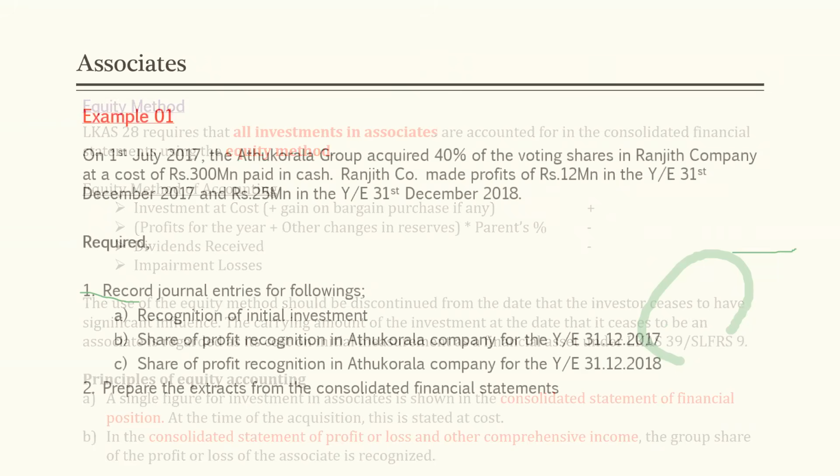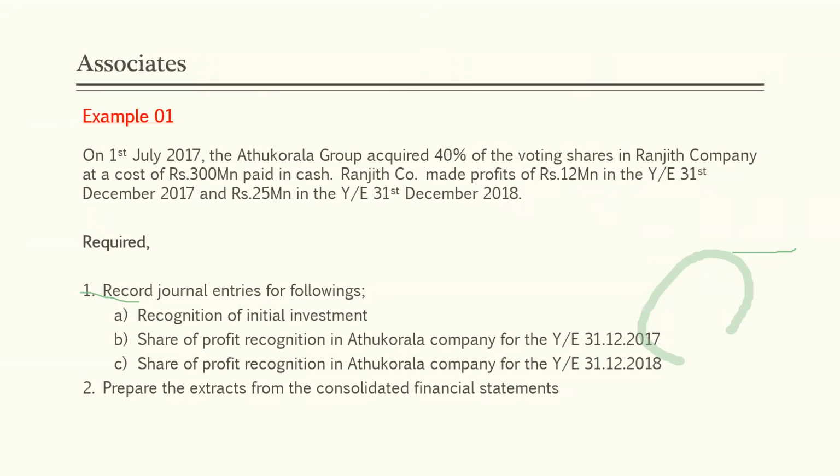Example number 1. On 1st of July 2017, the Atukorala Group acquired 40% of the voting shares in Ranjit Company at a cost of 300 million paid in cash. 40% has been acquired. So Atukorala Group has significant influence over Ranjit Company.